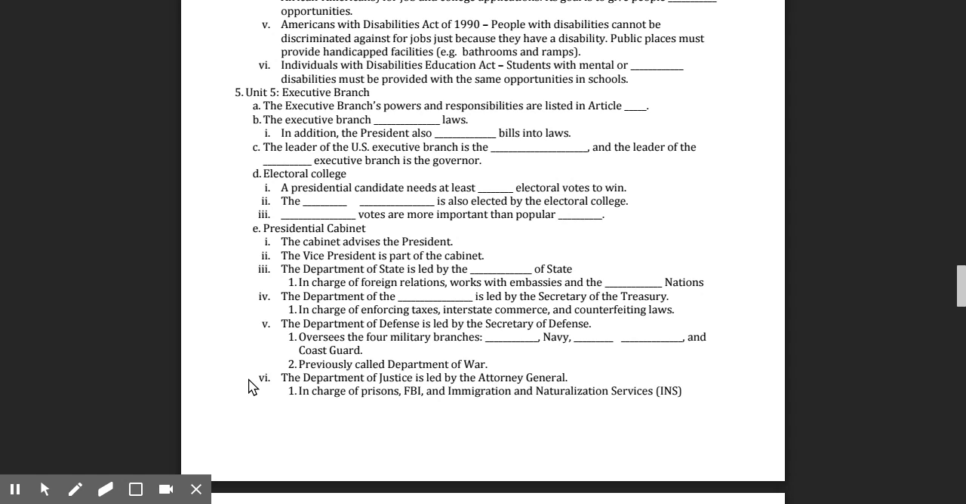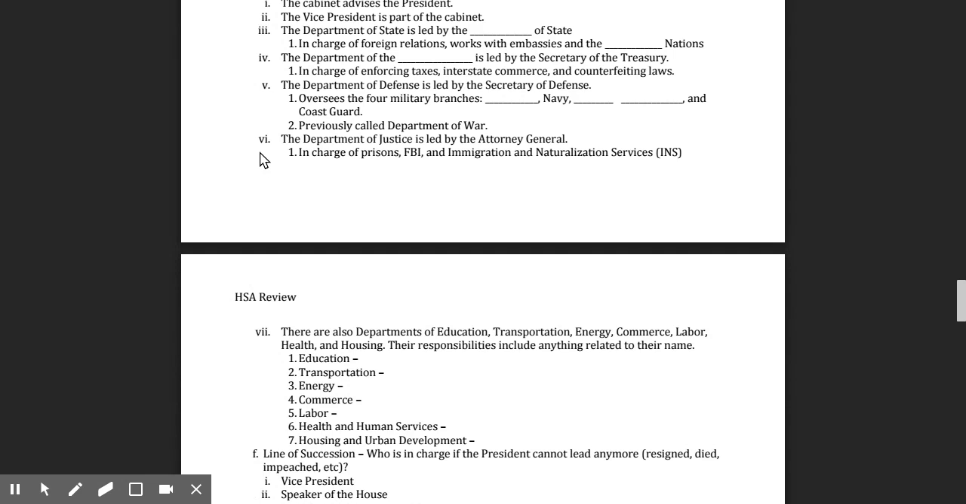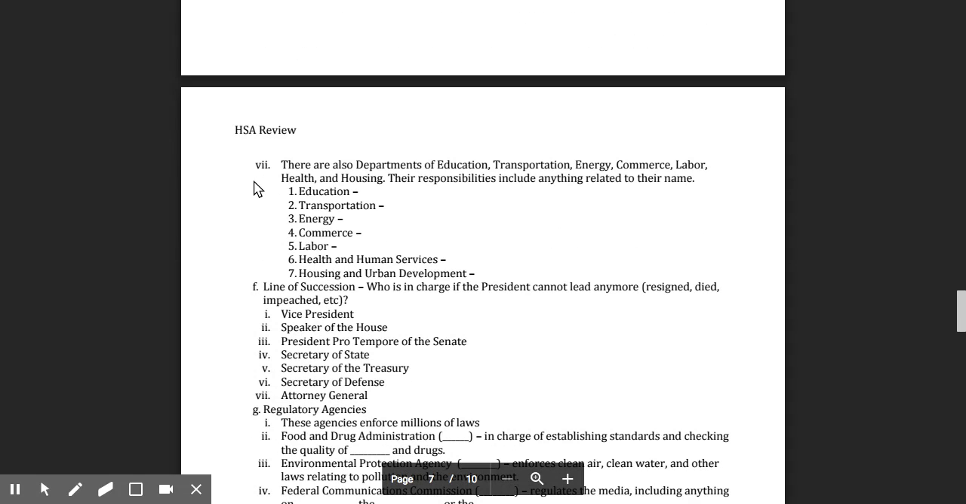The Department of Justice is led by the Attorney General. They are in charge of prisons, the FBI, and Immigration and Naturalization Services, INS. There are also the Departments of Education, Transportation, Energy, Commerce, Labor, and Housing. Their responsibilities include anything related to their name.